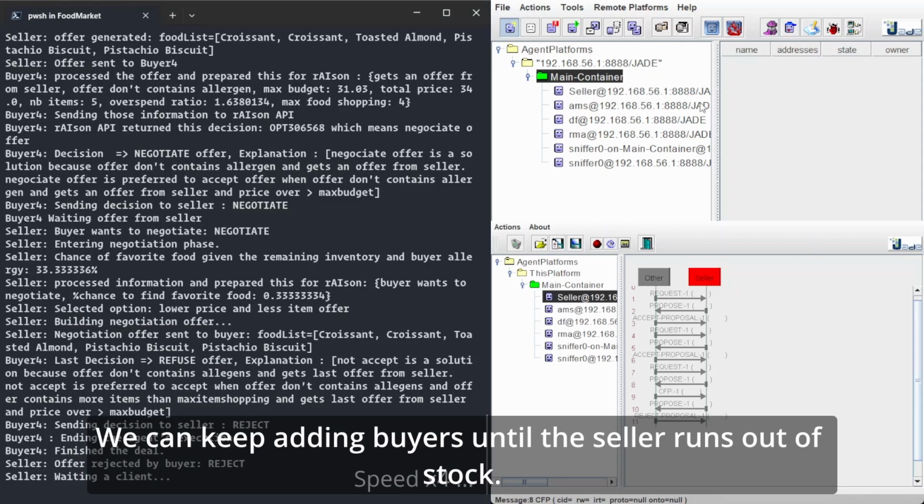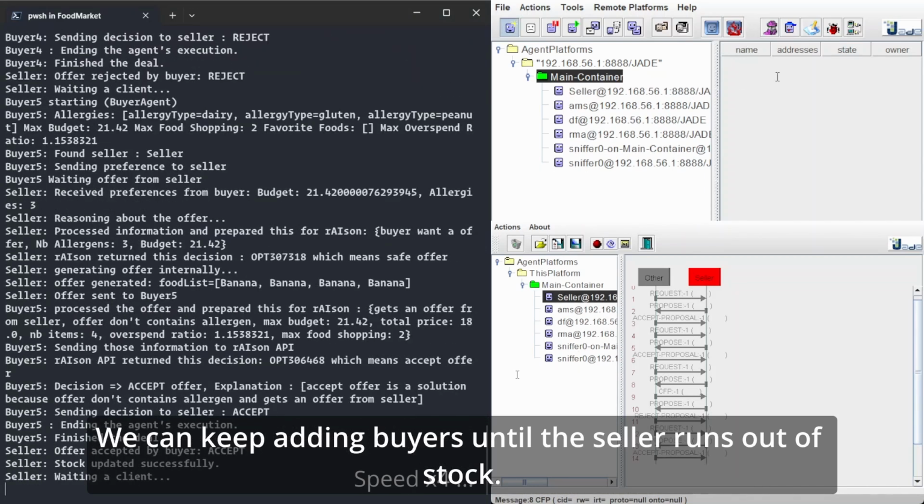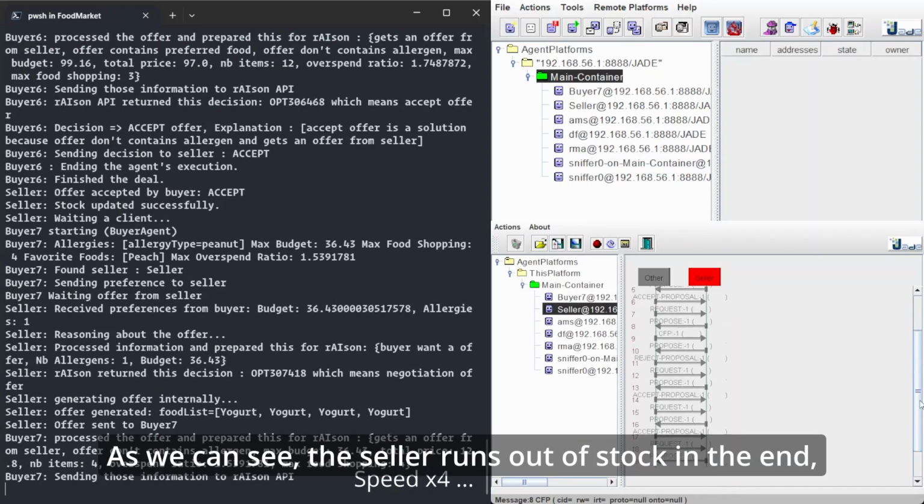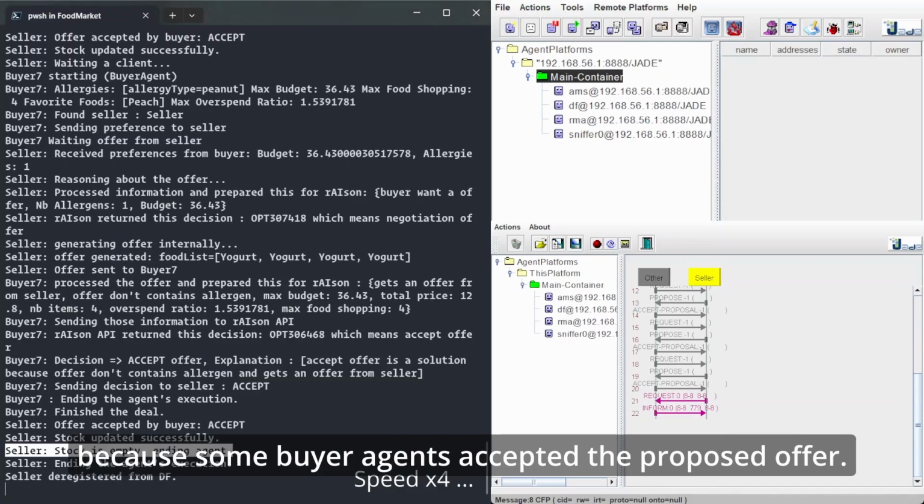We can keep adding buyers until the seller runs out of stock. As we can see, the seller runs out of stock in the end because some buyer agents accepted the proposed offers.